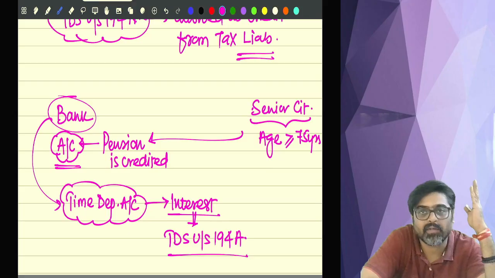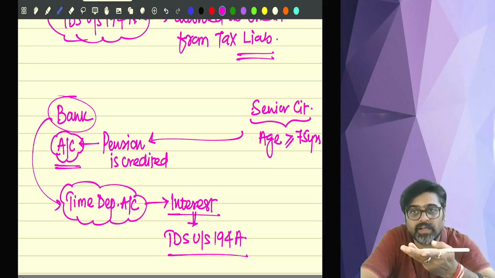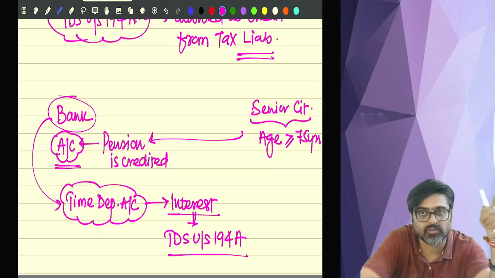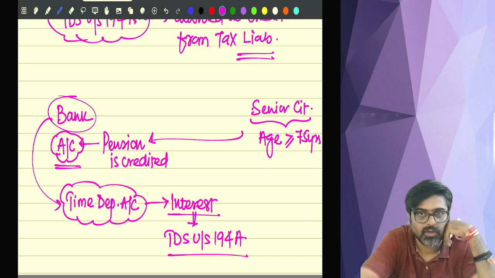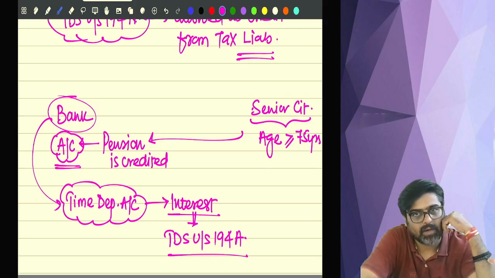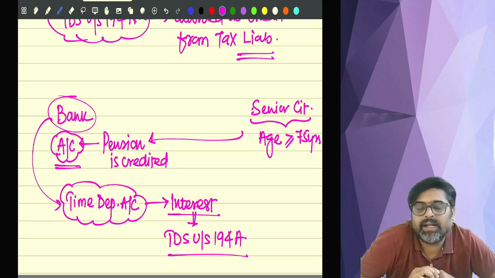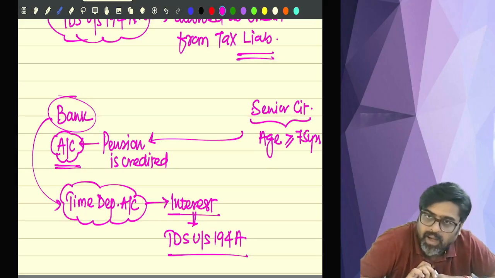Do you remember 194A? Interest on a time deposit account paid to a senior citizen, if more than 1 lakh, the TDS will be deducted under 194A. So if you are having a time deposit account in that bank, and the bank is giving you interest, and if the amount of interest is more than 1 lakh, then the TDS should be deducted under 194A.